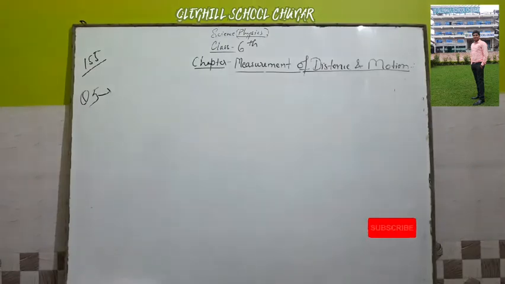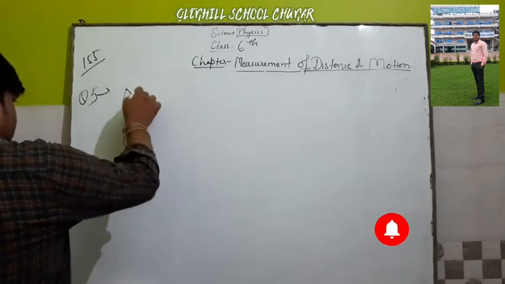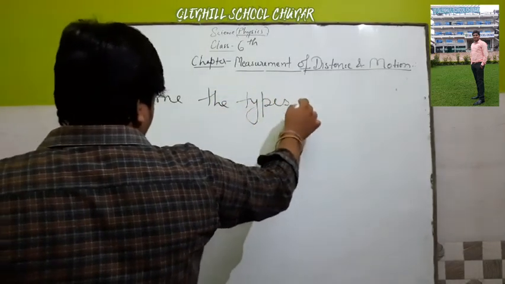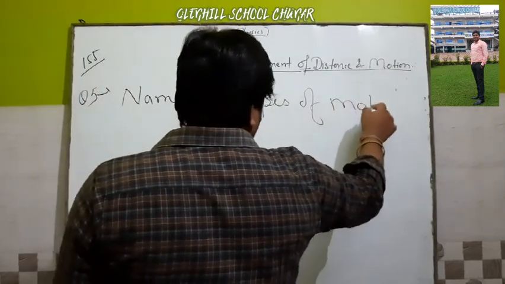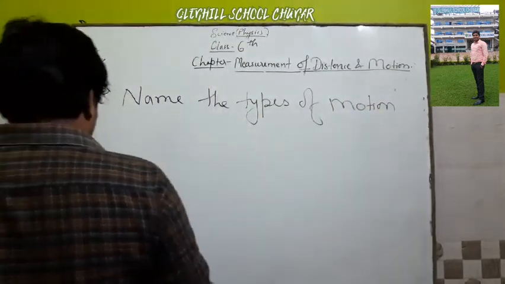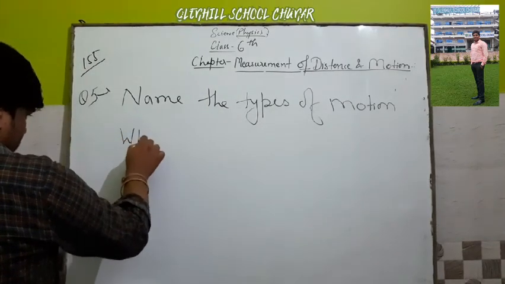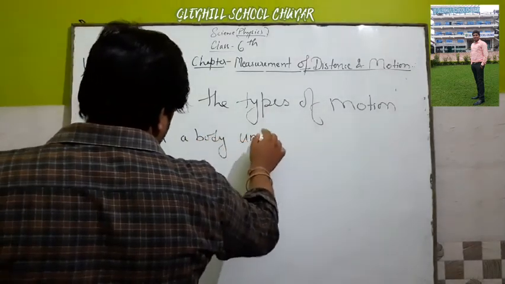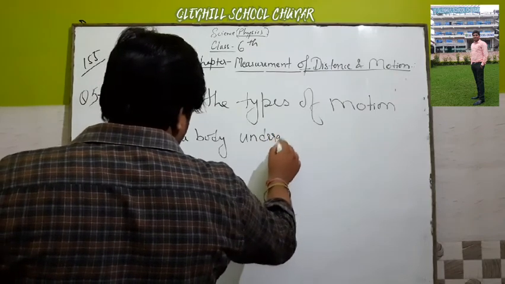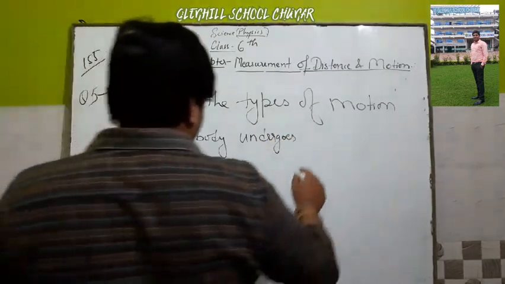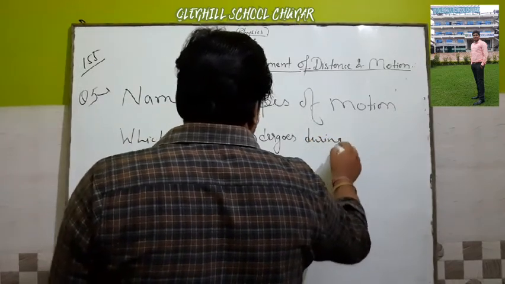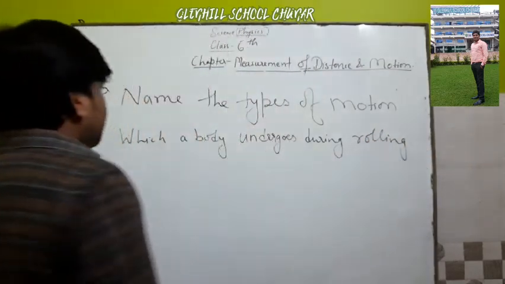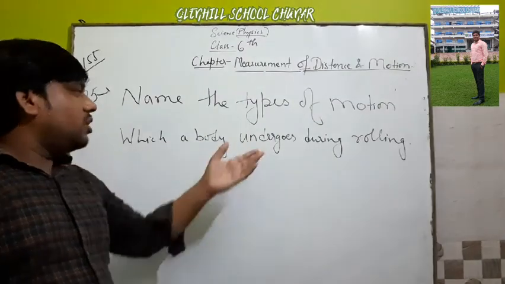Name the types of motion which a body undergoes during rolling. Simply, name the type of motion which a body undergoes during rolling.